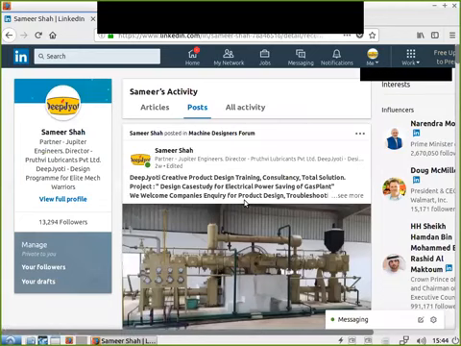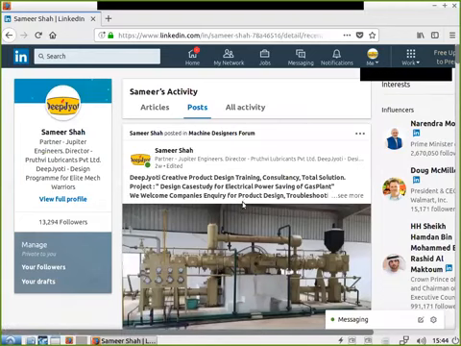This is a small session we are recording to help engineers understand how we are conducting our training program. Our face is not visible, it has been hidden, but during training that will be visible. We are sharing our laptop screen with you, okay, our LinkedIn screen, so that you can see how our screen looks.